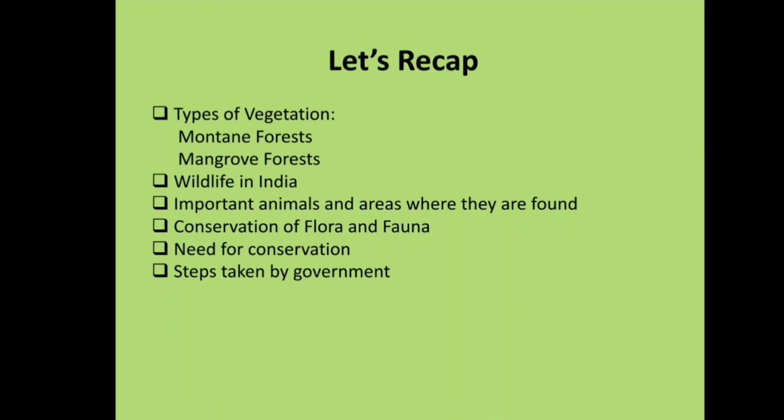And we talked about the steps taken by the government. There are biosphere reserves which have been set up to conserve biodiversity. Financial and technical assistance to botanical gardens since 1992. Eco-developmental projects like Project Tiger, Project Rhino, etc. have been introduced. And we have 89 national parks, 490 wildlife sanctuaries and zoological gardens.